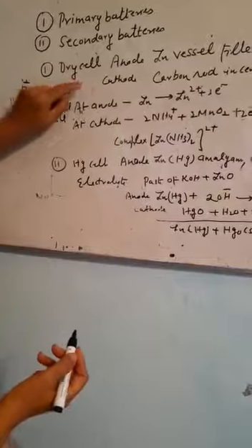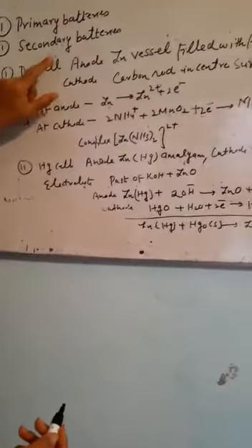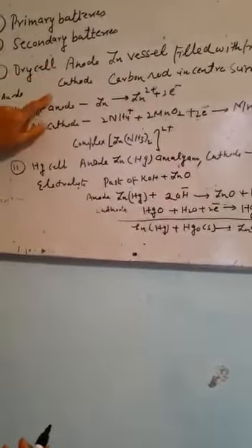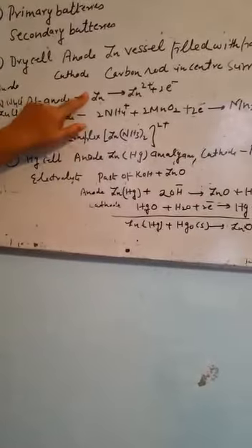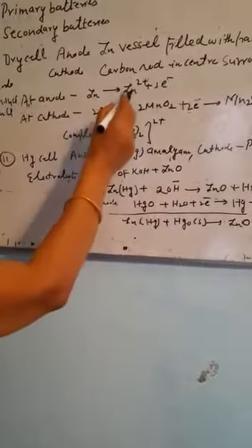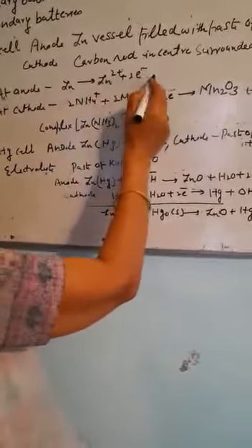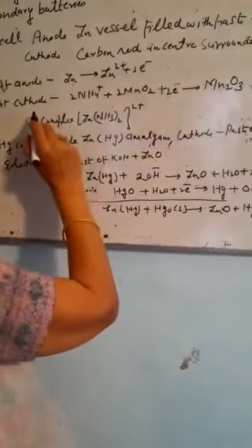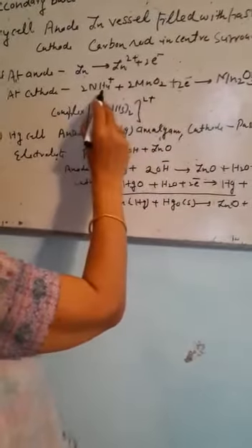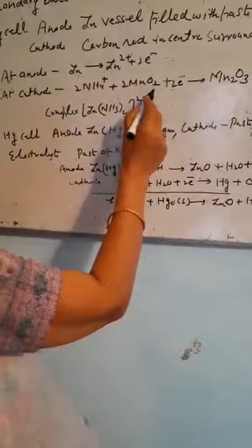The cathodic reaction and anodic reaction take place. At the anode, oxidation of zinc takes place. It is converted into zinc ion with the loss of electrons. At the cathode, ammonium chloride and manganese dioxide are reduced.